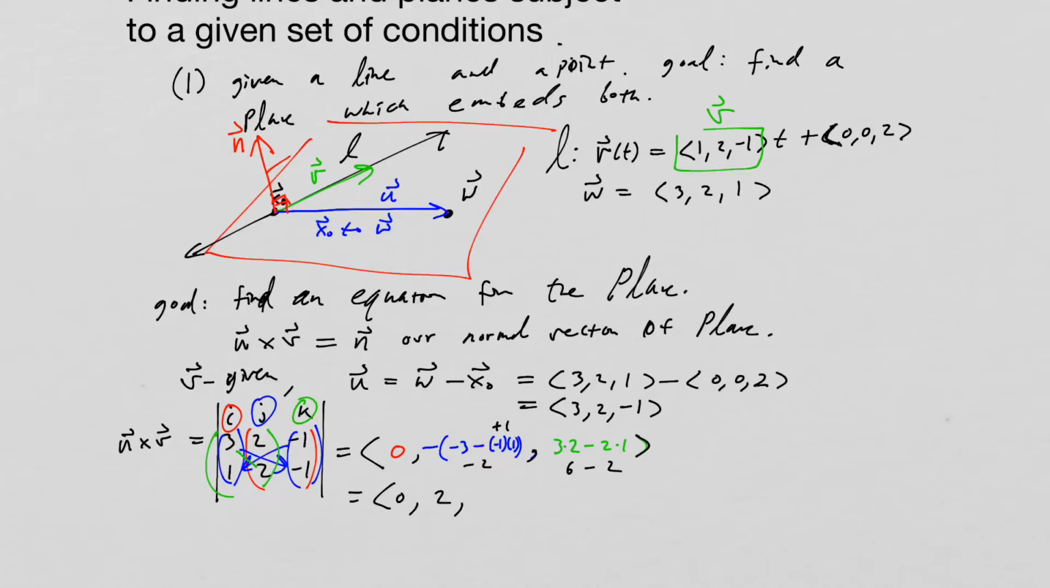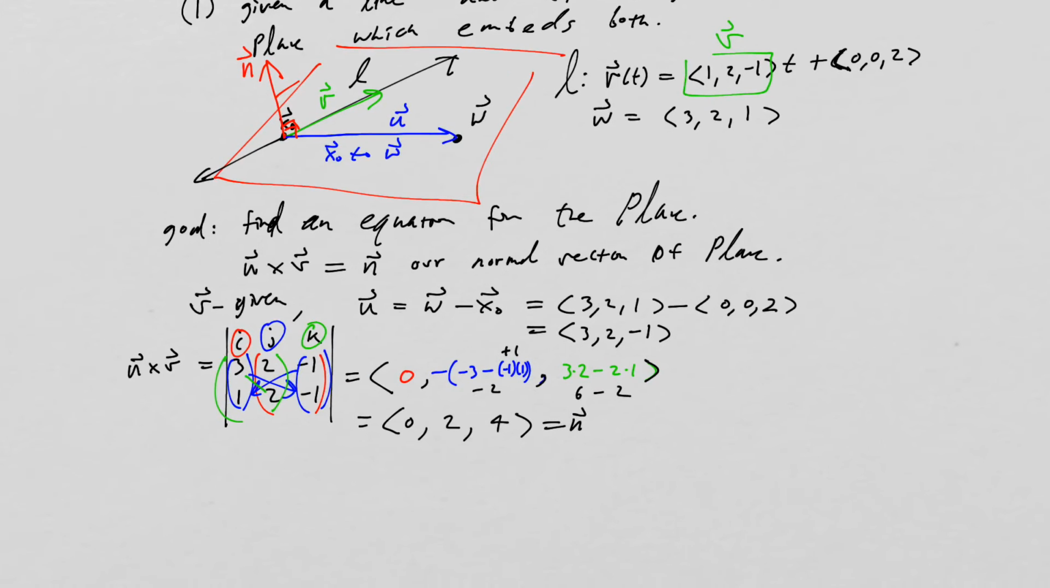Of course, that's going to be a 4. All right, so that's my normal vector. Very nice. Okay, the final thing we need to do now is write out the plane equation. That's going to be the normal dotted with x, our vector of variables, minus x naught, our reference point, and set that equal to 0.